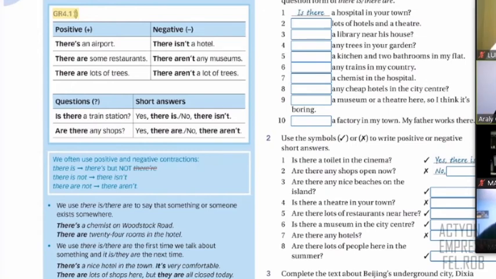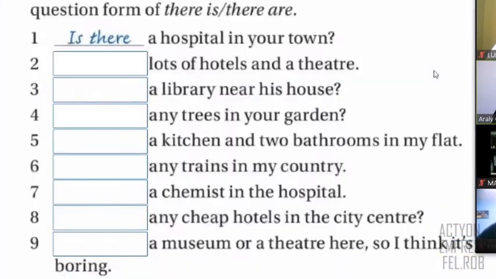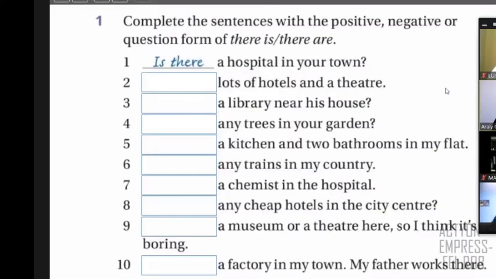All right, so let's then do this first part. Let's continue practicing the use of there is and there are. In this section, we have these 10 exercises and we continue practicing, right? So here we have to complete with positive or negative or question, right? For example, number 1 is a question. So if it's a question and it's one hospital, you say is there, right?